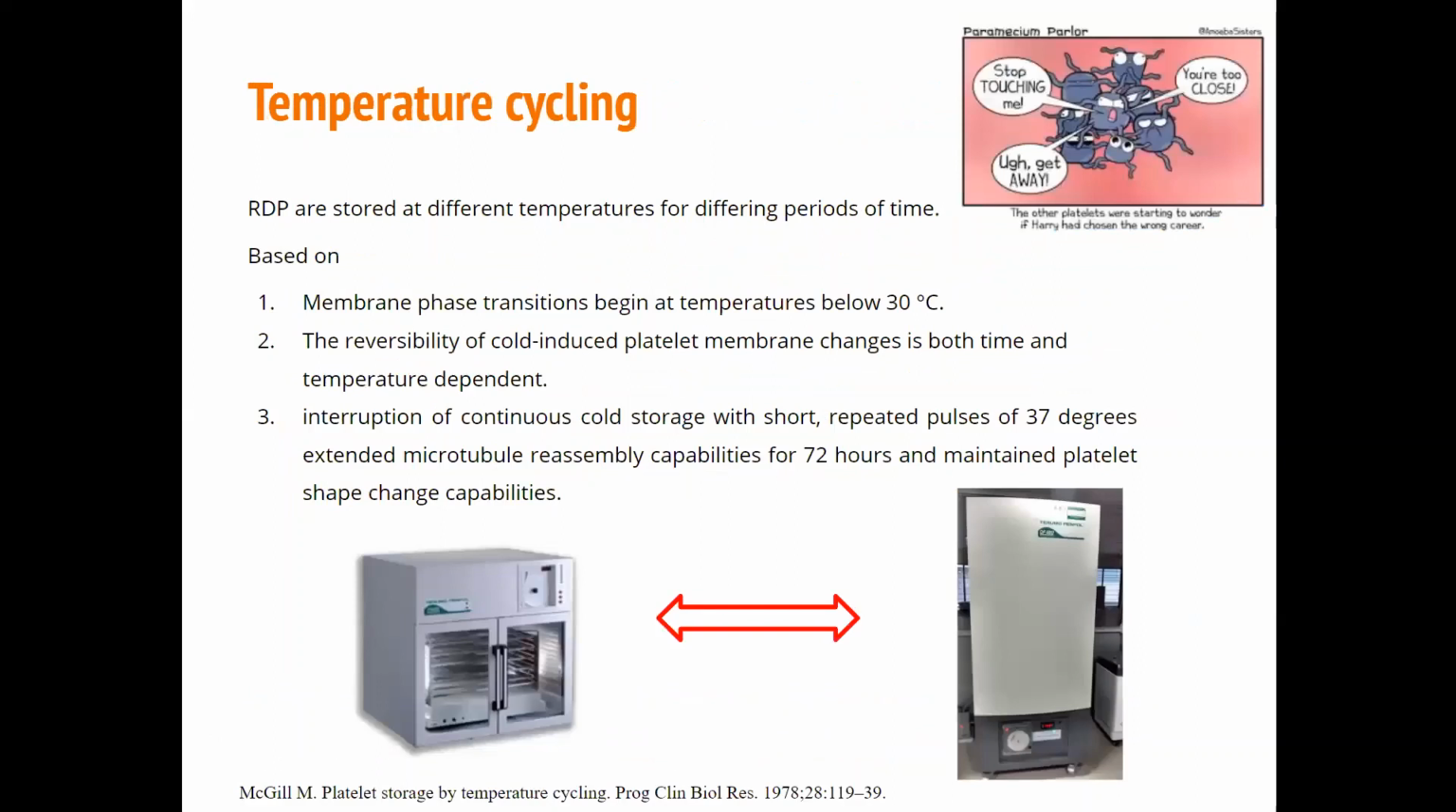Temperature cycling states that the RDPs are stored at different temperatures for different periods of time. Temperature cycling is based on the premise that the membrane transitions which begin at a temperature below 30 degrees Celsius are reversible and both time and temperature dependent, and that interrupting the continuous cold storage with short repeated pulses of 37 degrees results in extended microtubule assembly capabilities for 72 hours and maintains the platelet shape change capabilities.